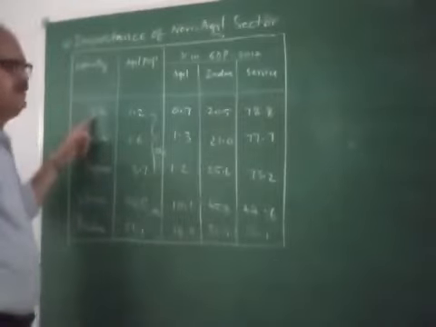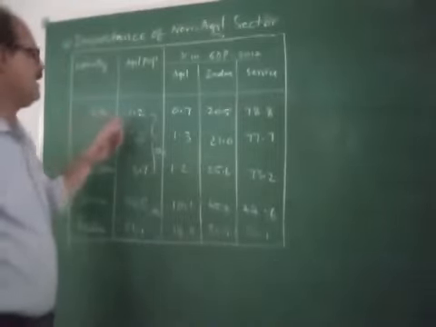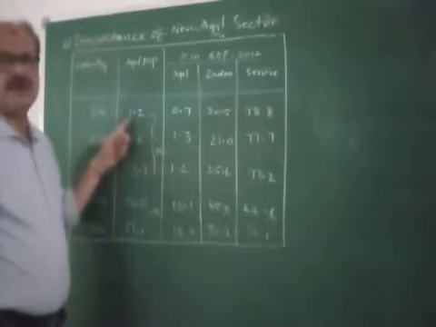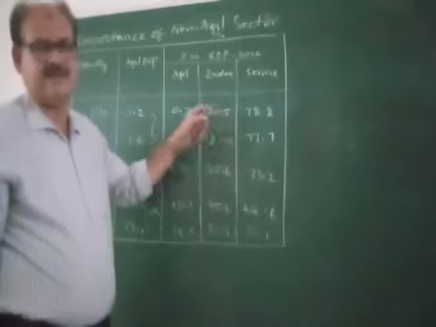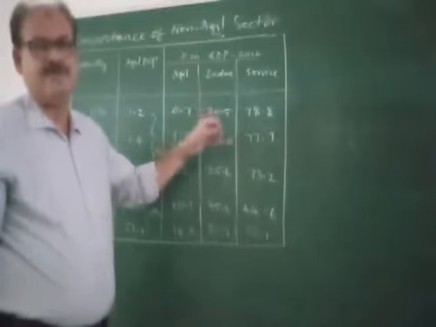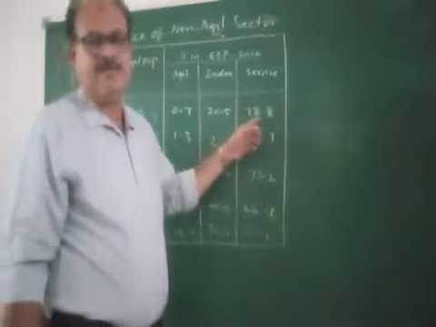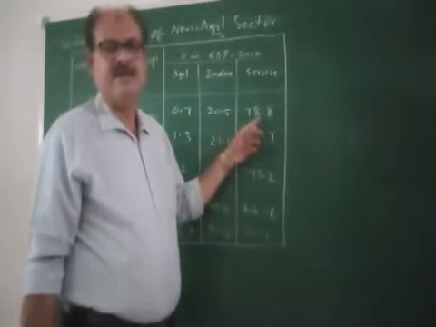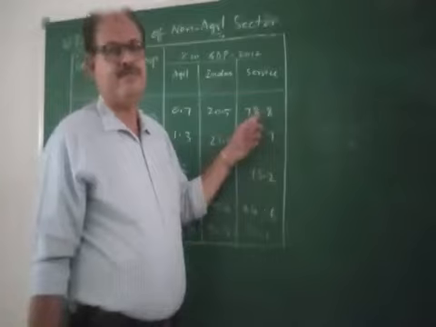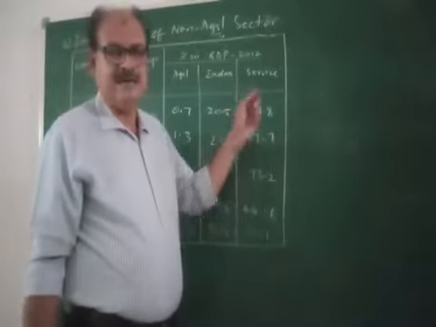Take for example UK. In UK, the agricultural population is only 1.2% of the total population. The industrial sector contributes 20.5% to the GDP in UK, whereas 78.8% of the income comes from the service sector in the GDP.